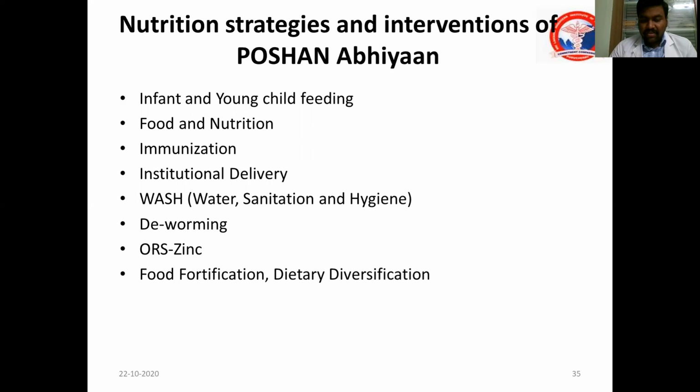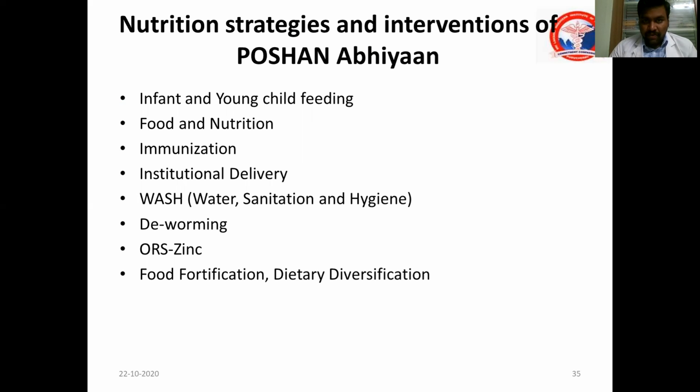Then food and nutrition, immunization strategies, because rotavirus vaccine will prevent diarrhea. And institutional delivery, water, sanitation and hygiene, hand washing technique, and deworming twice a year, that is in February and August, can be given.